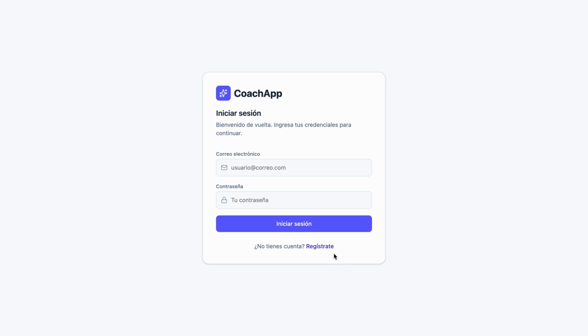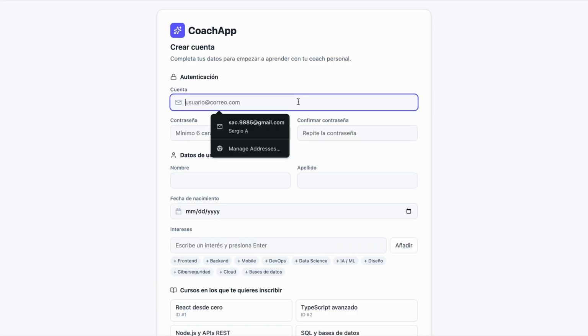Now we are going to check how the sign up works. First, we have to fill in the name and the email and all these things.